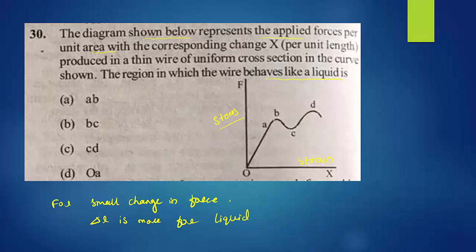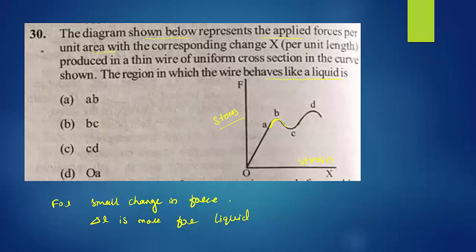From A to B, come to this portion, A to B. In this part, force is more, means stress is more, and strain is very, very less. Stress is more, strain is less. But for a liquid, stress is less, strain is more. Is it clear? So stress is more means it is not for liquid, it is not the right option.